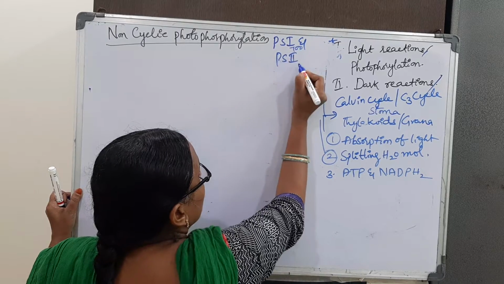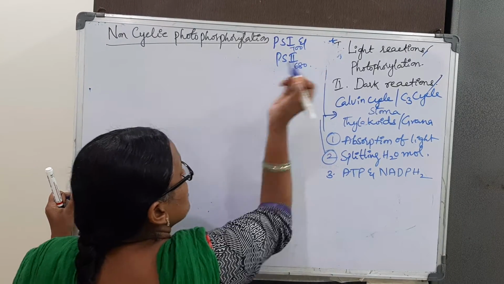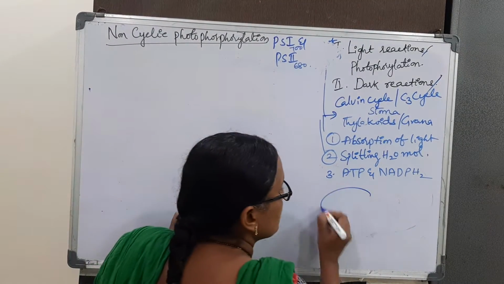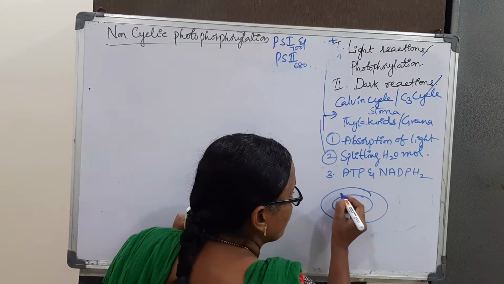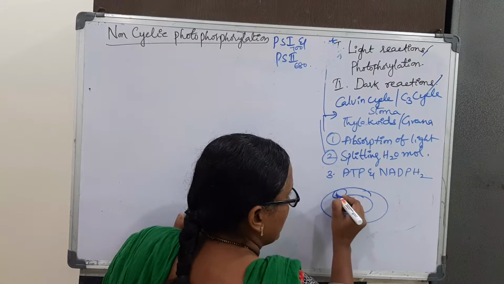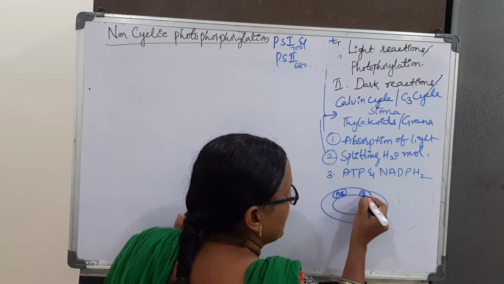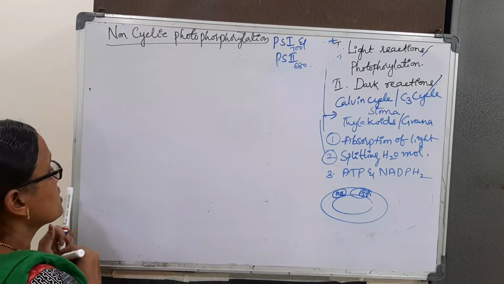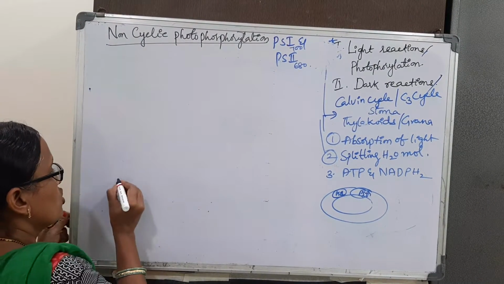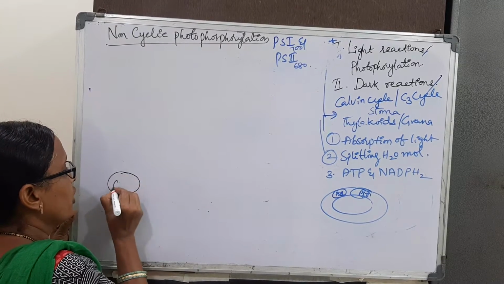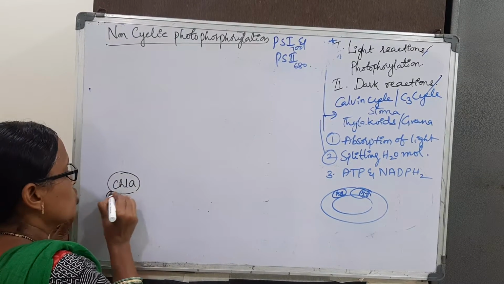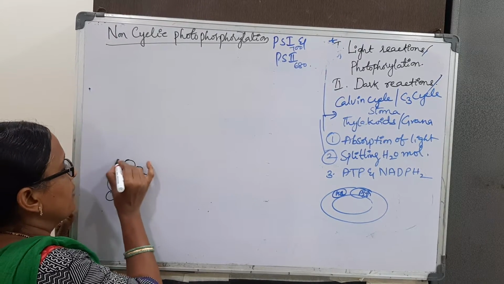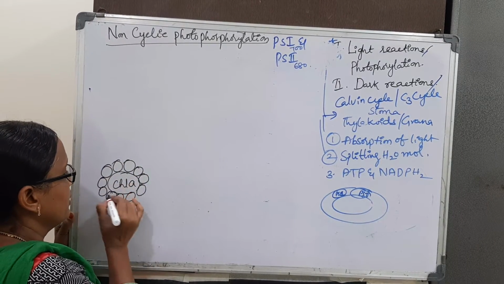PS1 is 700 nanometer, PS2 is 680 nanometers. Where are they present? They are present in the thylakoid membrane. In PS2 there is a chlorophyll molecule surrounded by accessory pigments.